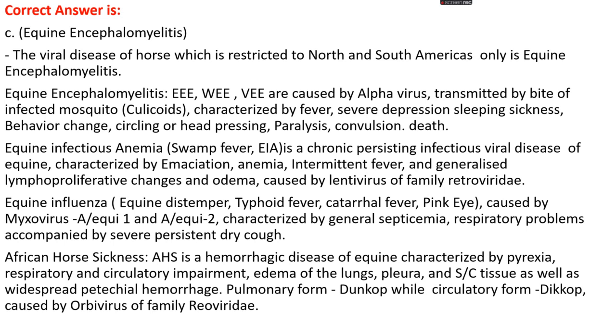convulsion, death, etc. Equine infectious anemia, which is also known as swamp fever or EIA, is a chronic persisting infectious viral disease of equine. It is mainly characterized by emaciation, anemia, and intermittent fever, like sometimes fever gets high and sometimes gets low, and there are generalized lymphoproliferative changes and edema, caused by lentivirus of family Retroviridae.